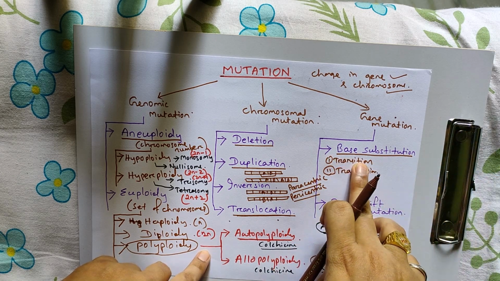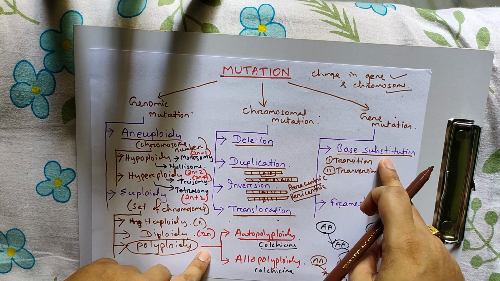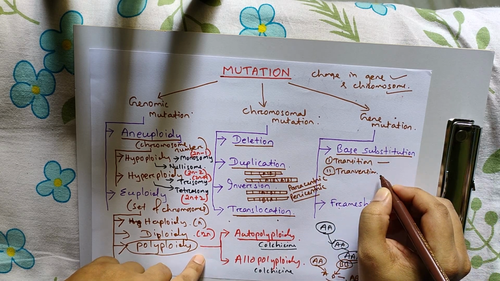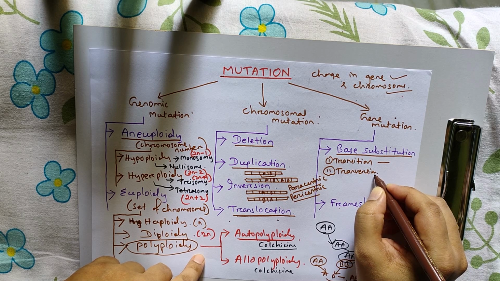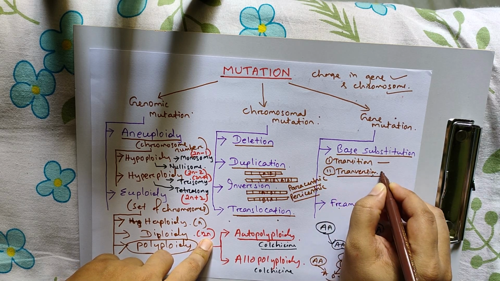When purine is replaced by purine and pyrimidine is replaced by pyrimidine, then it is called transition. And when purine is replaced by pyrimidine and vice versa, then it is called transversion.